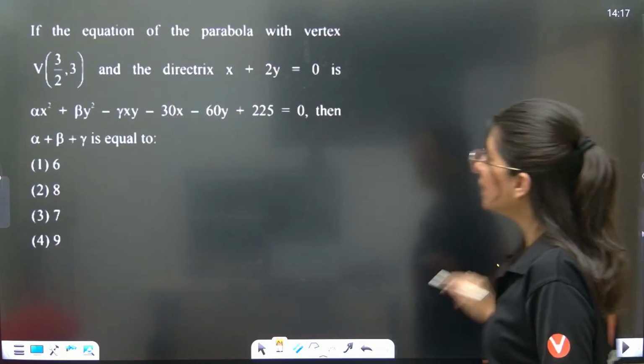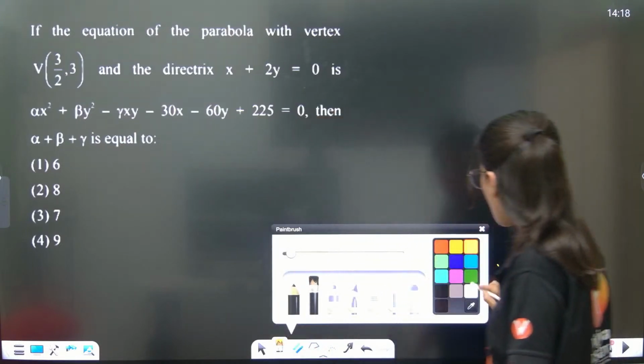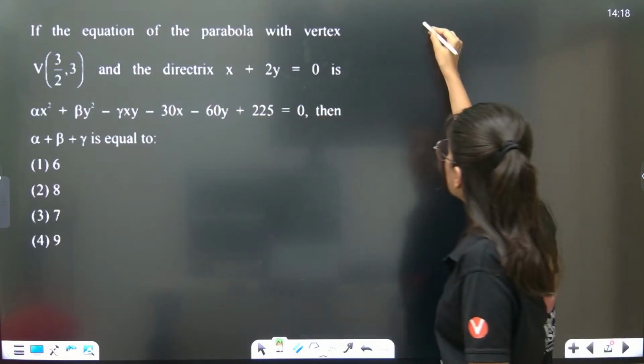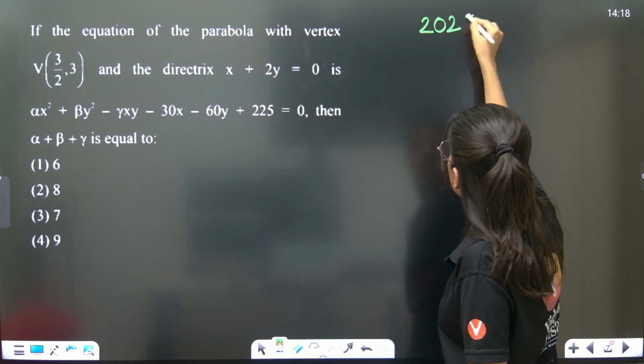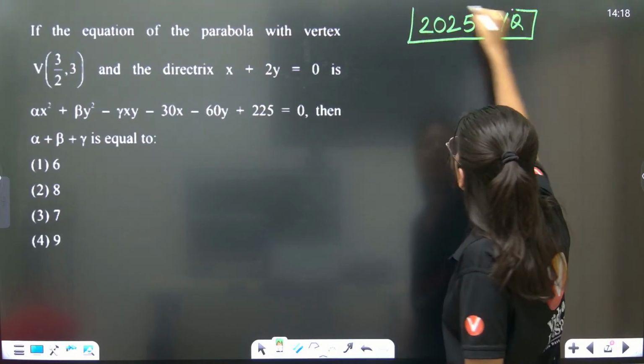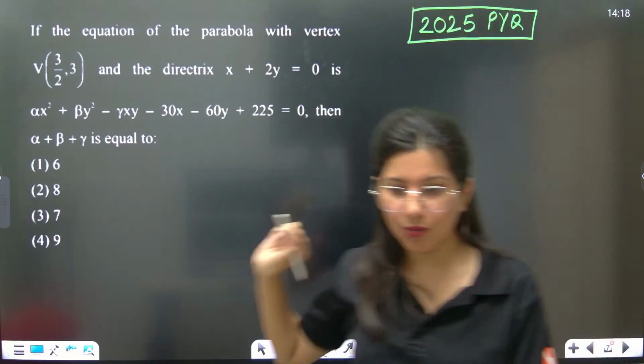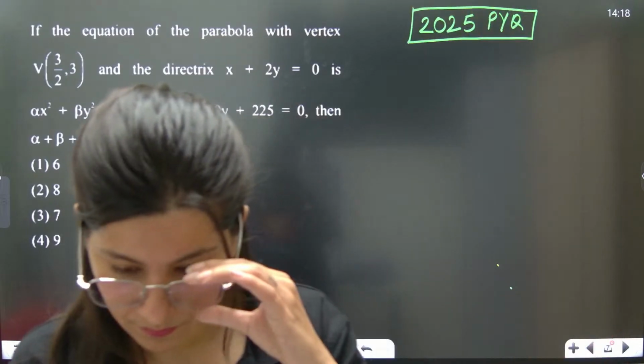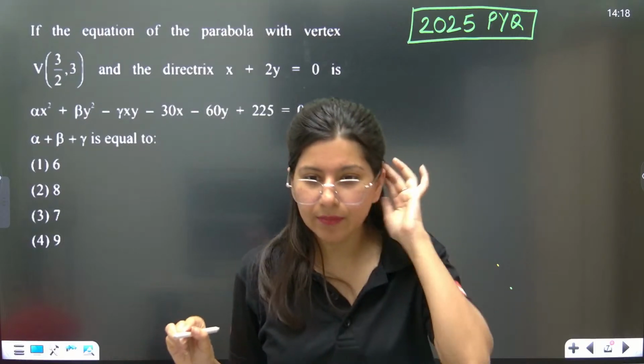Alright, clear. Next question, first question of this particular session, 2025 PYQ. Let's understand what this question has to offer, one by one. Are we ready?